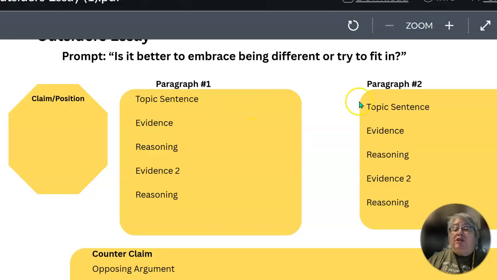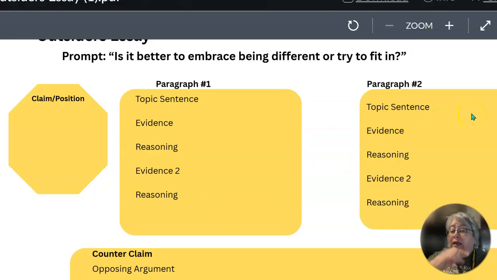Then you're going to have your two body paragraphs that support your claim. So you would have, it's better to try to fit in to society because, and then you'll give your two pieces of evidence and your reasoning. Now, when it comes to your evidence and reasoning, one piece of evidence can be from your own experience. One piece of evidence can be from one of the texts we read. Or both pieces of evidence can be a quote or an example from the text we read.